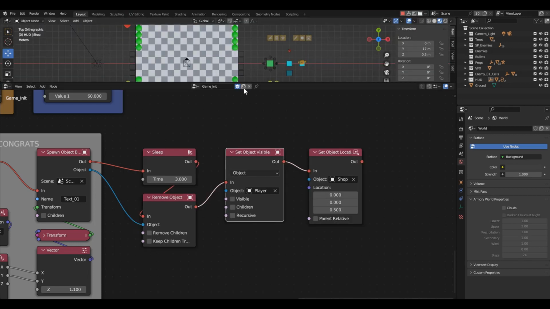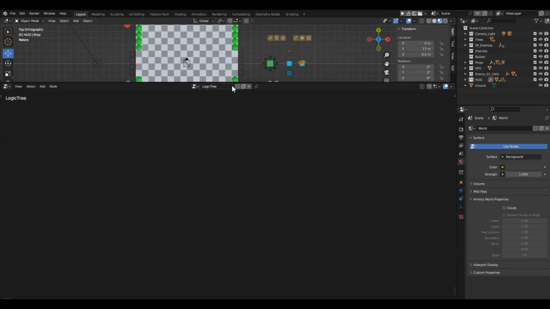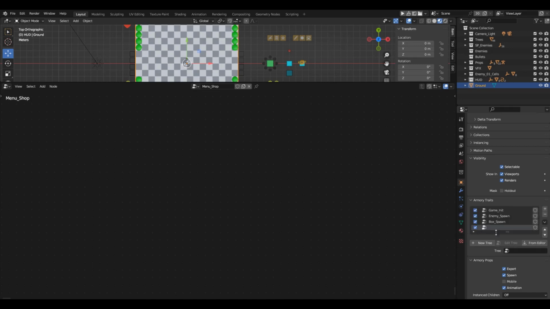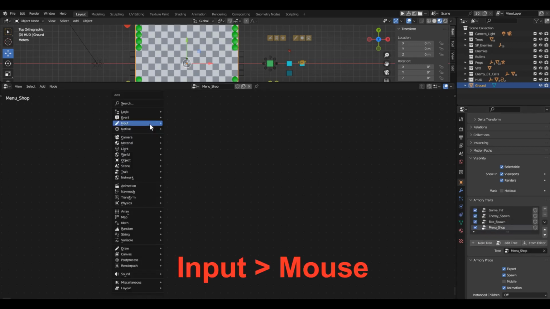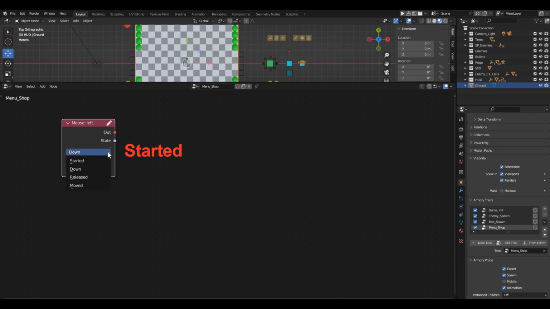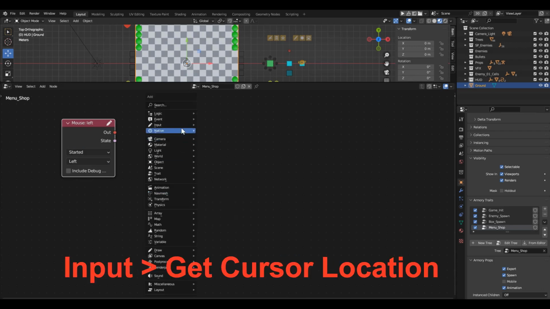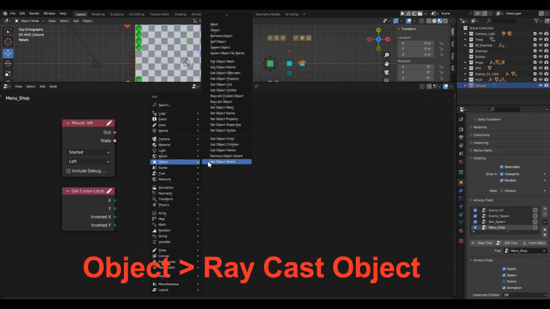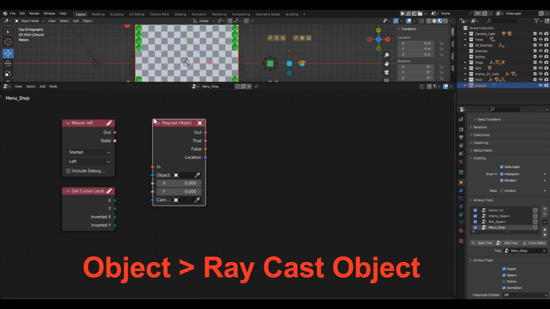To do this, let's create a new logical branch. Let's call it Shop Menu and immediately attach it to the ground object. To handle button clicks, we need a mouse block in started mode with the left mouse button selected. And also a Get Cursor Location block. Now let's add a Raycast Object block.